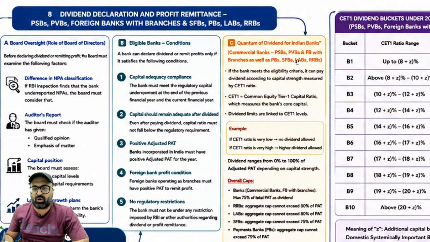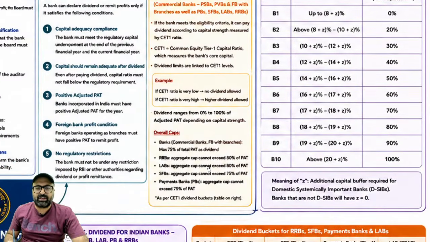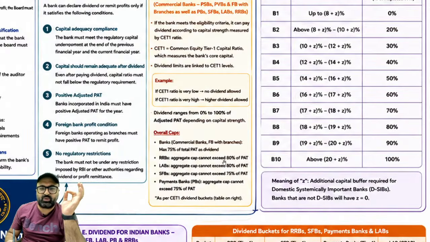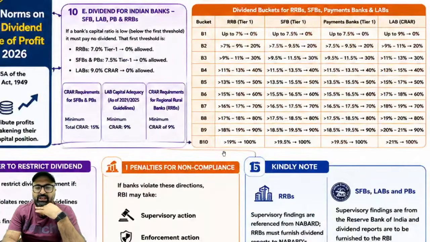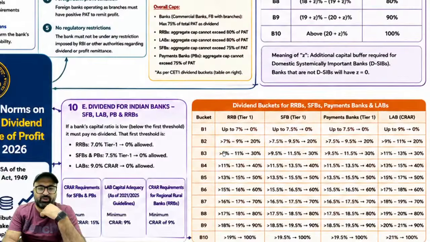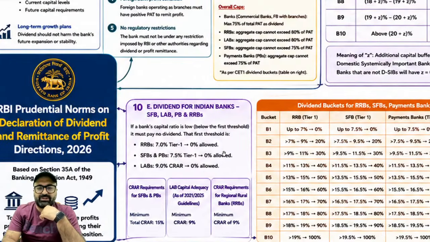Then in this case, the quantum, so for commercial banks like public sector banks, foreign banks, private sector banks, payment banks, small finance banks, local area banks as well as RRBs, there are certain conditions. So the condition is any bank will be allowed to distribute the profit or to distribute the dividend or to provide the dividend only if they fulfill the capital adequacy requirements. So what are the capital adequacy requirements?